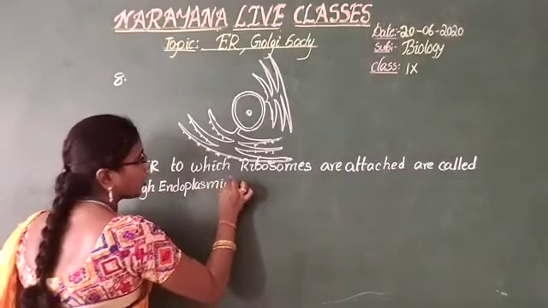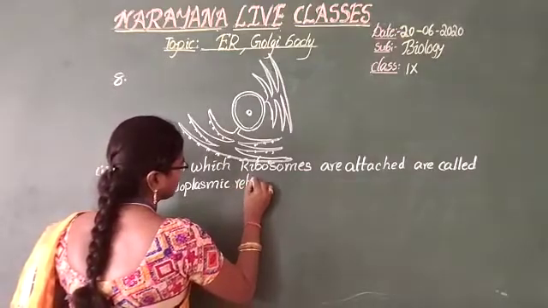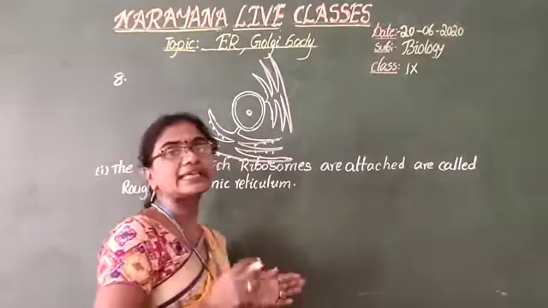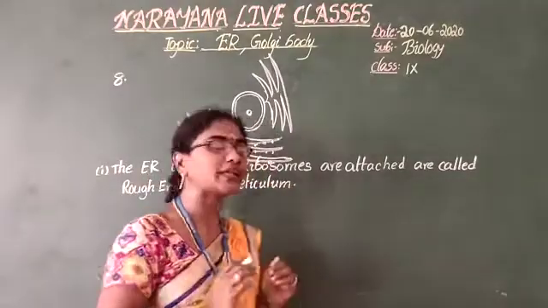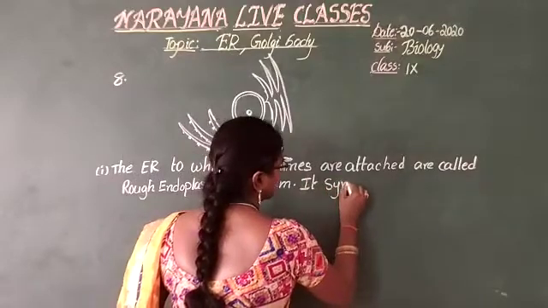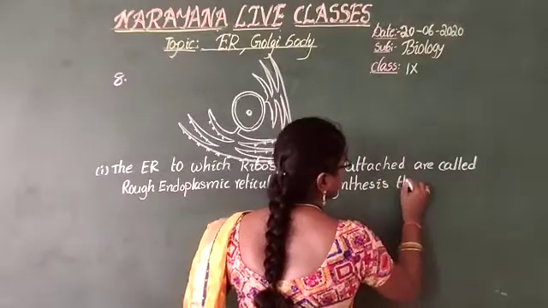In shortcut, we call it RER. And its function, mainly it is involved in the synthesis of proteins. It synthesizes the proteins.